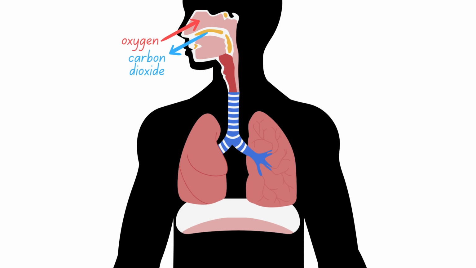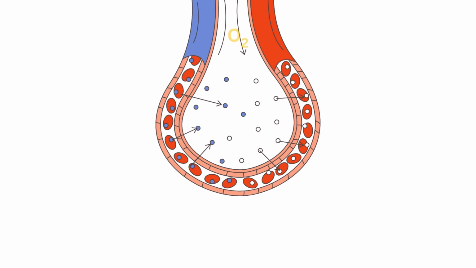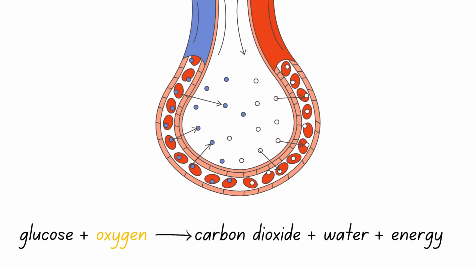Notice that the air you breathe in is rich in oxygen, while the air you exhale is rich in carbon dioxide. This difference occurs because the oxygen that enters your lungs diffuses from the alveoli into the blood capillaries, where it is then transported to body tissues for respiration. Respiration is the process by which glucose and oxygen are broken down to release energy. During this process, carbon dioxide is produced as a waste product.